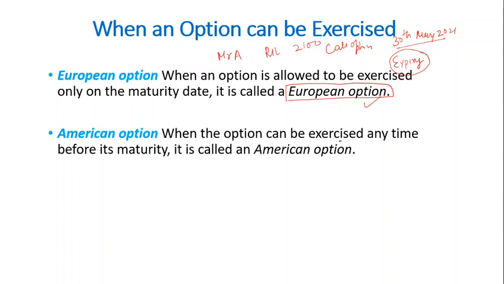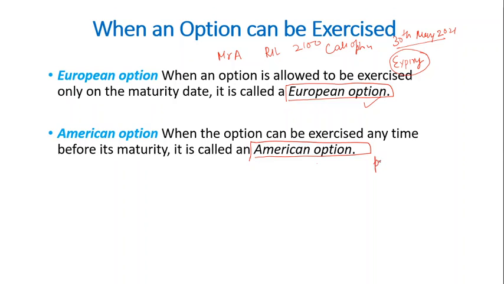Whereas if Mr. A can exercise the option any time from today's date till the expiry date, those options are called American options. Obvious, and it's logical, since an American option is giving you flexibility.